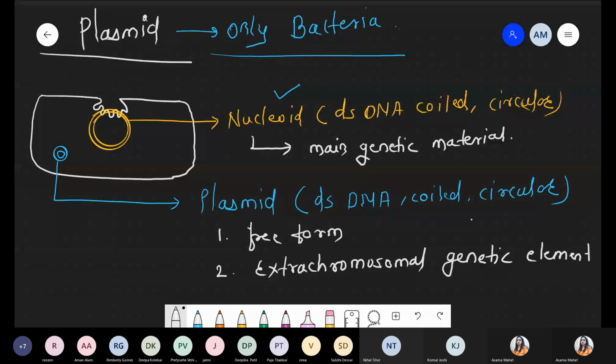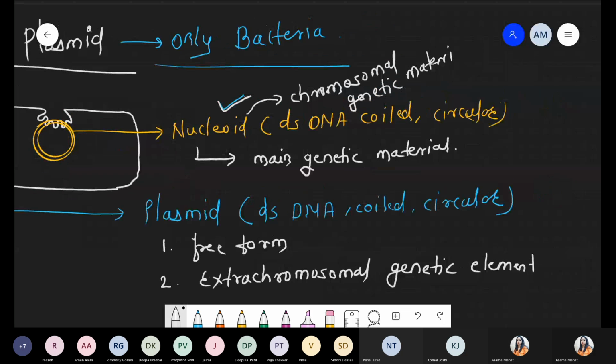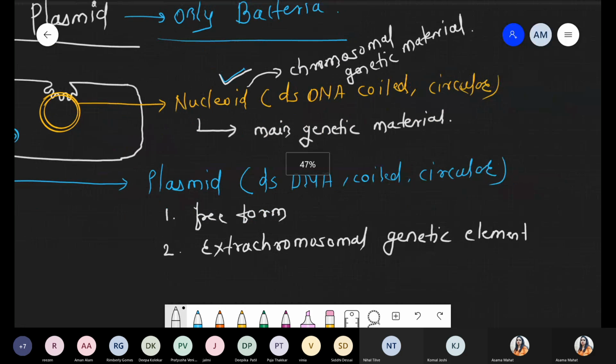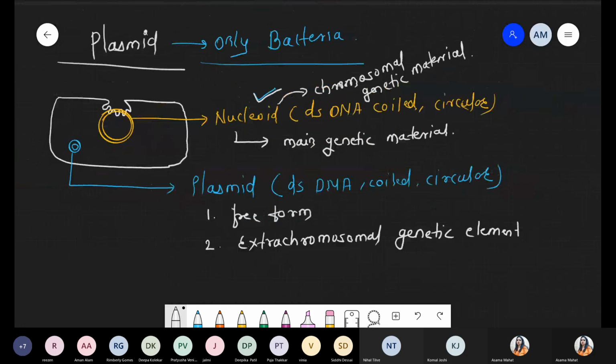The part we saw, the nucleoid, is part of the chromosomal genetic material. These are the main genetic material because they are responsible for the central dogma: transcription, translation, replication, right? But except for the nucleoid, there is some extra genetic material, extra information: double-stranded DNA in coiled circular form, present in free form. These are called extra chromosomal material.